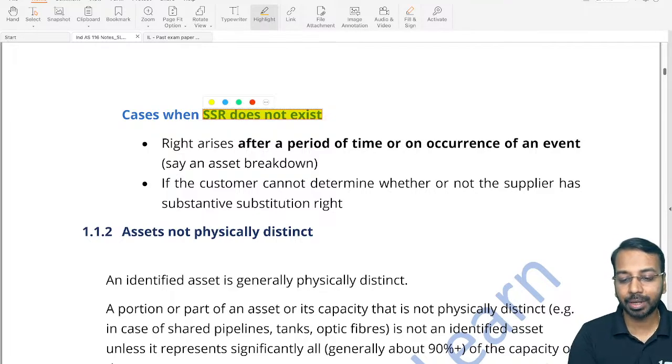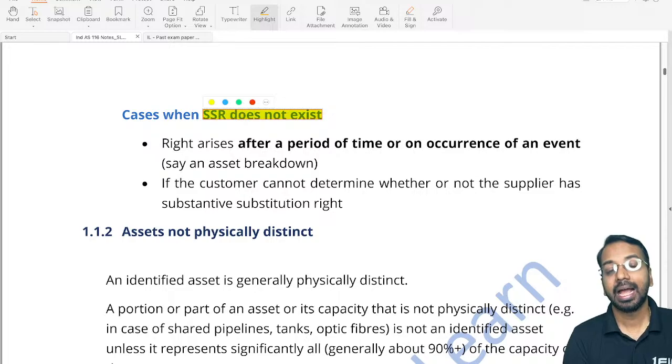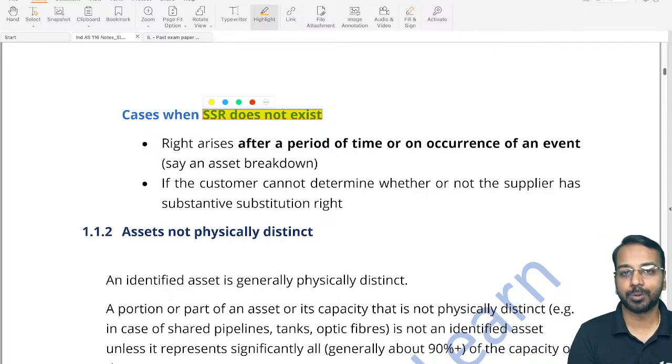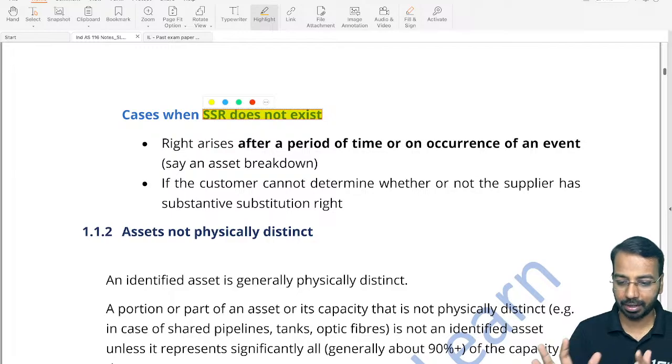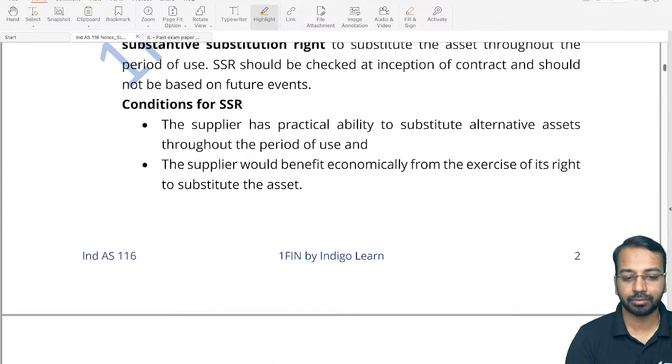And if the customer cannot determine, so I don't know whether the vendor has the ability or not. Generally, this does not happen in real life scenarios. Contract will mention explicitly. But if the customer says that I cannot determine, then the standard says assume that the SSR does not exist, right? So with this, we have understood what is identified asset and what is substantive substitution, right? If you have any questions so far, you can put it in the chat box, and I'll take them up once I complete.